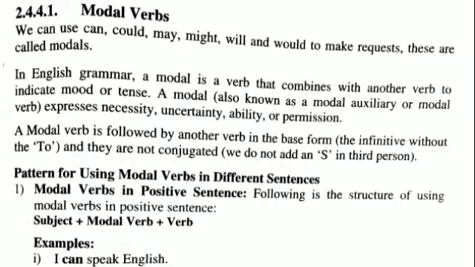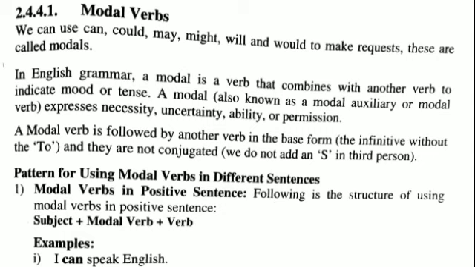Next, modal verbs. We can use can, could, may, might, will, and would to make requests. These are called modals. In English grammar, a modal is a verb that combines with another verb to indicate mood or tense.